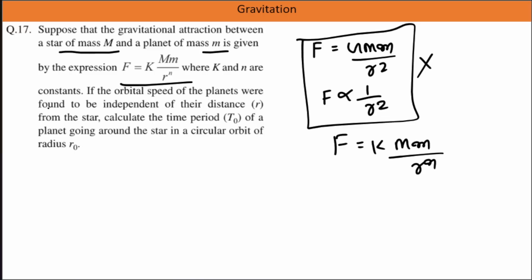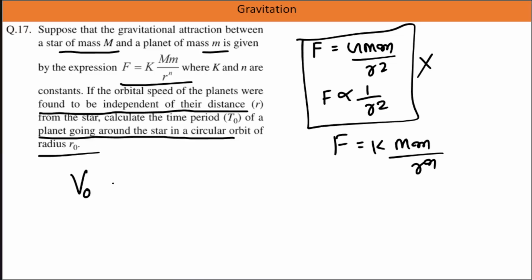If the orbital speed of the planet were found to be independent of distance r from the star, calculate the time period T naught of a planet going around a star in a circular orbit of radius r naught. So we are given that orbital velocity is independent of radius, that is, it is directly proportional to r to the power 0. And in that case, we have to calculate the time period.